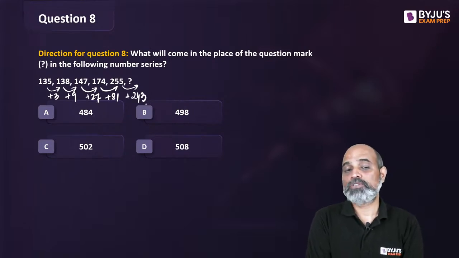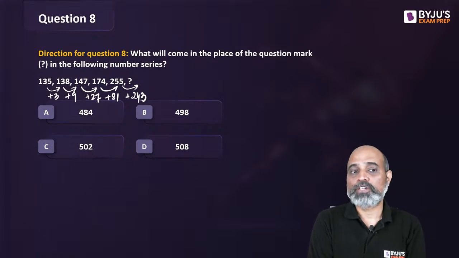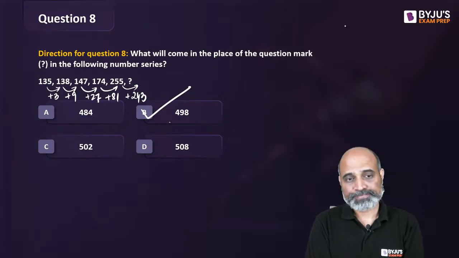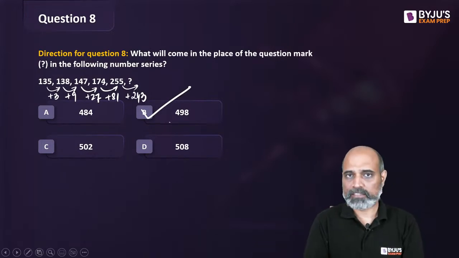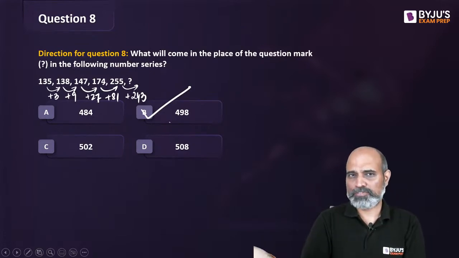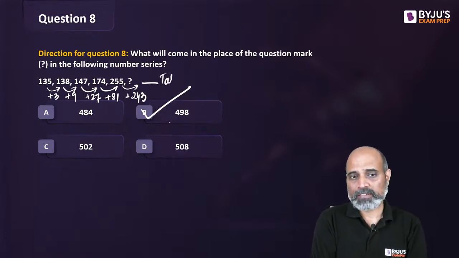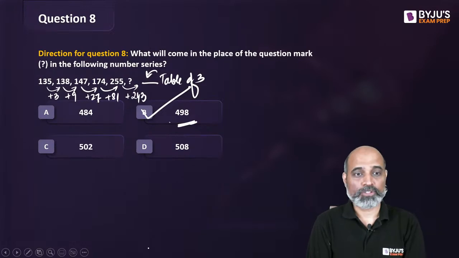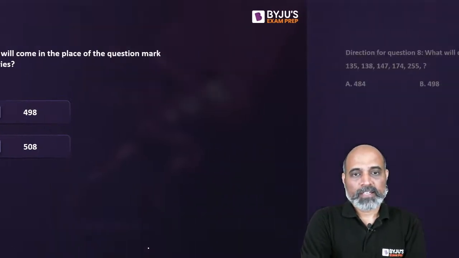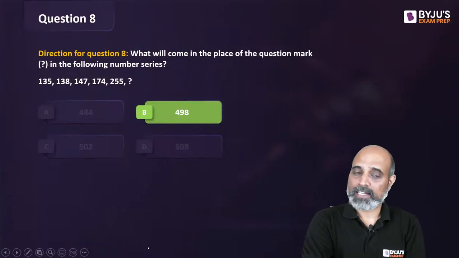Now 255 plus 243, we are pretty sure the answer is going to be less than 500 and it will end in 8. So B hona chahiye answer. Another way to look at it is, the numbers that you are adding are in powers of 3, which is also in the table of 3. And if each of the numbers is in the table of 3, तो final answer भी 3 के table में होना चाहिए ना? This is the only number out of the 4 options which is in the table of 3. Digits add करो, यही है बस, और कोई नहीं है जो 3 के table में इधर, ठीक है? Okay, so B is the answer as you guys suggested.